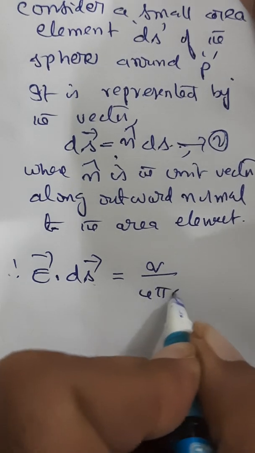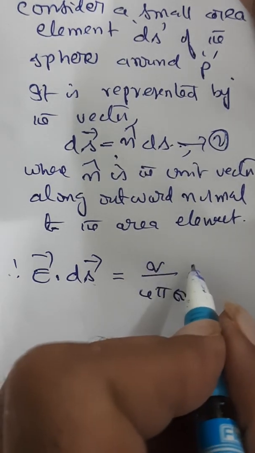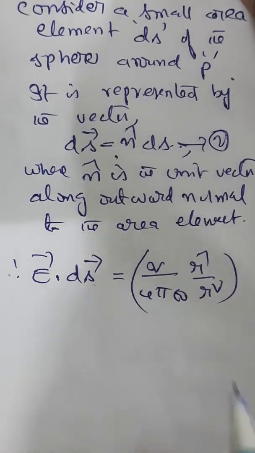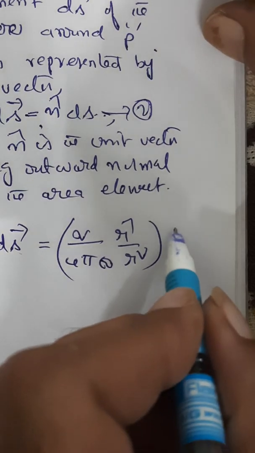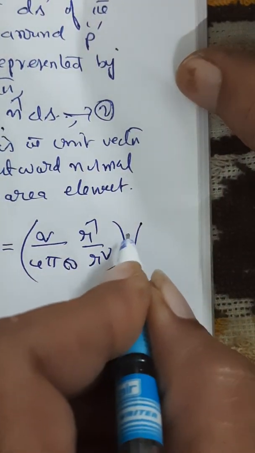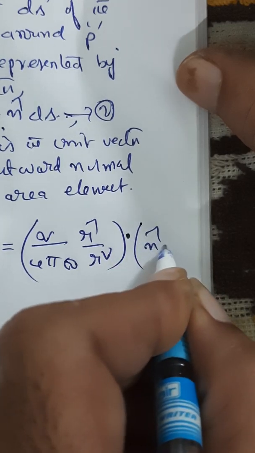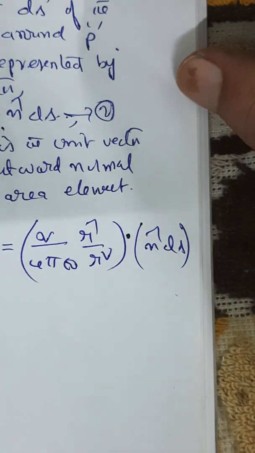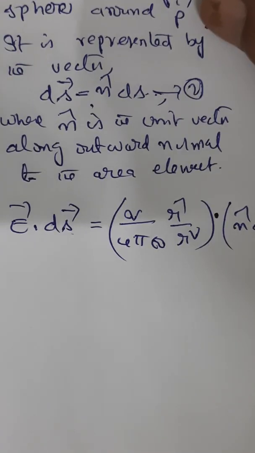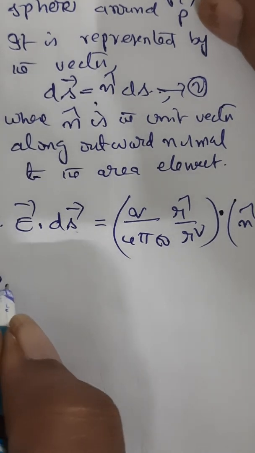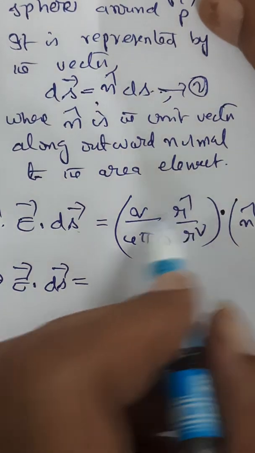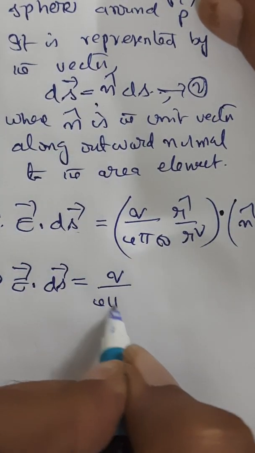Q by 4 pi epsilon naught into R cap by R square multiplied by, it's a scalar product, dot n ds. We will rearrange this equation. How will it be? That is E dot ds. So take Q by 4 pi epsilon naught outside.